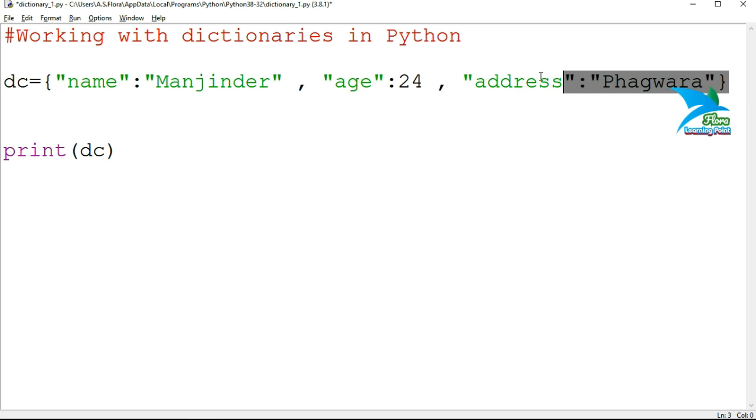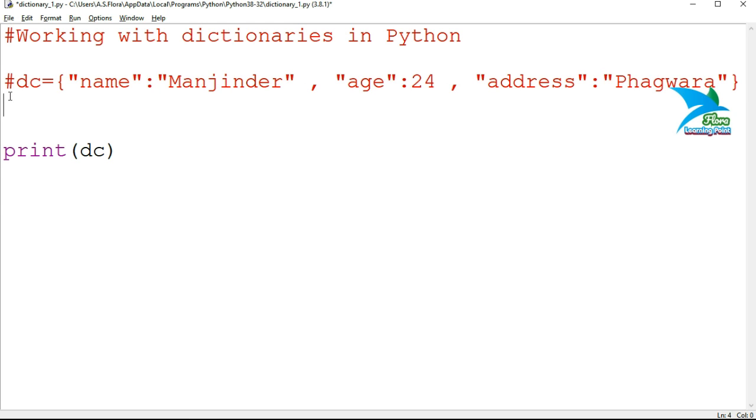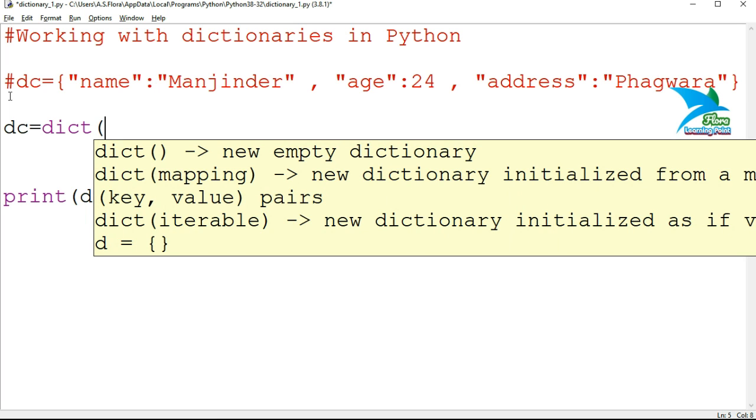So let's demonstrate how we can use this dict function. Here we are having a dictionary that we have already created by using the first way. I'll make it a comment, so for comparison purposes I'm not going to remove this statement. We are going to create a dictionary by using the dict function.